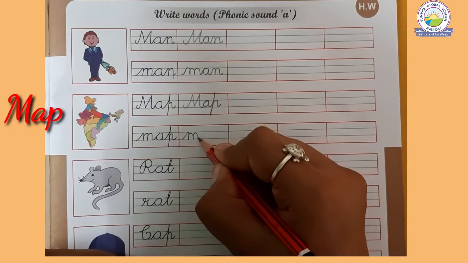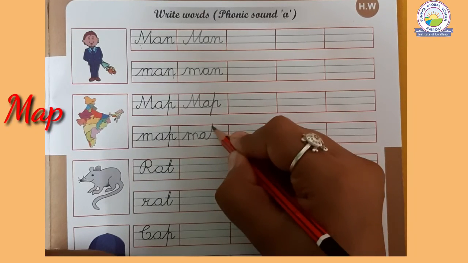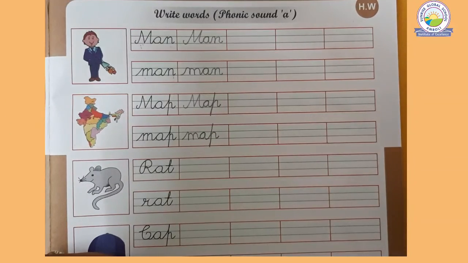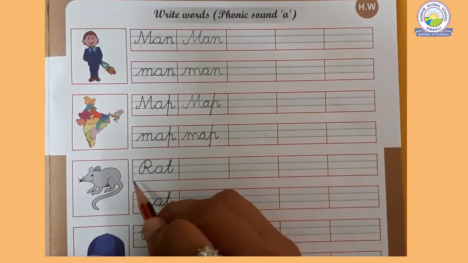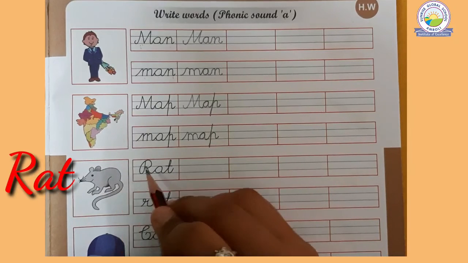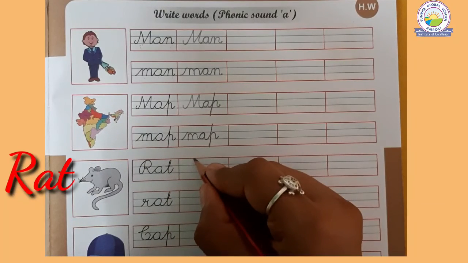Okay, so map. Now look, this is rat. R-A-T, rat.